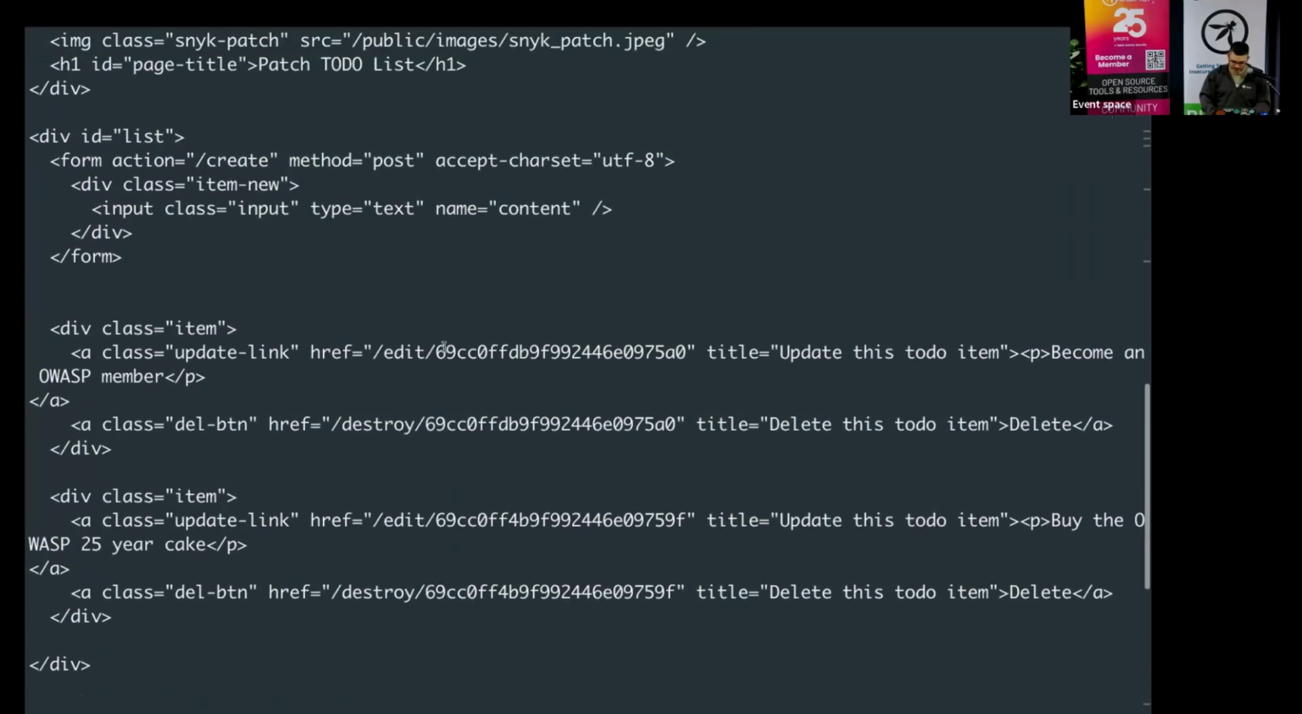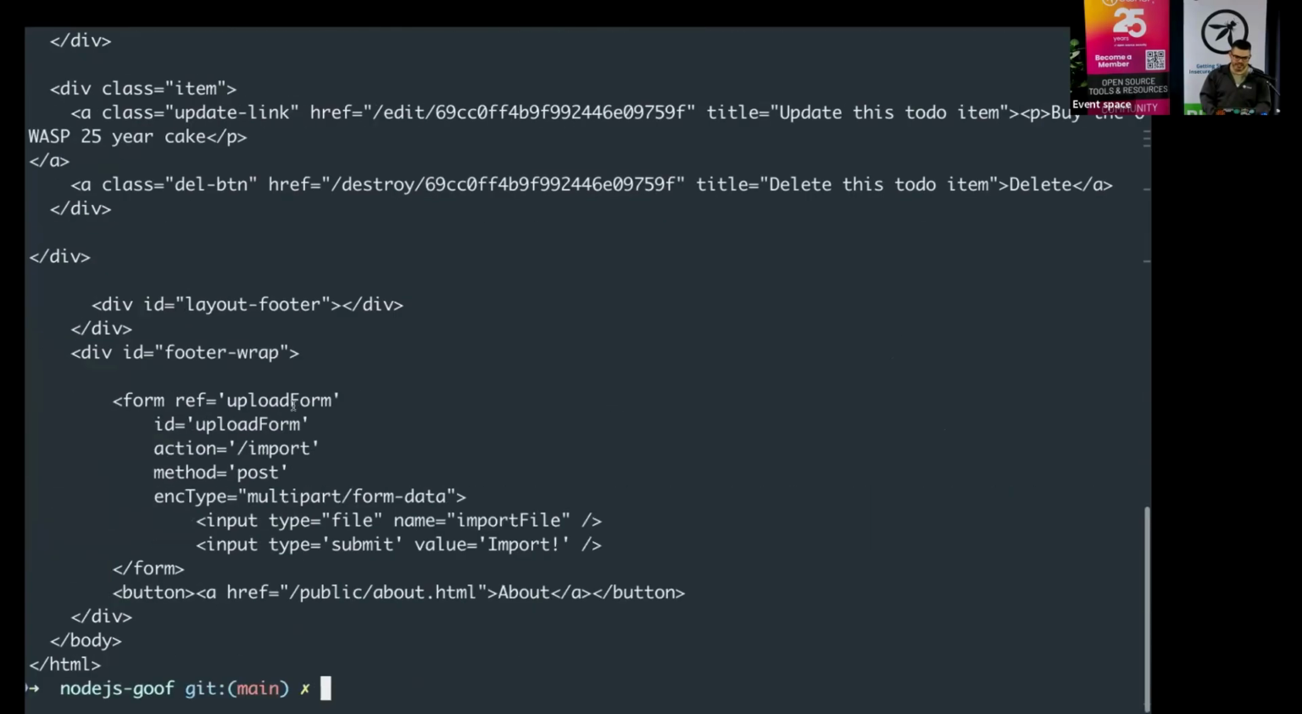Yeah, etc/passwd. Okay, update this to do. Oh, look, become an OWASP member. So it's recognized, this is a real library. It knows dot dot is a directory traversal. It's taking us back to the homepage. Okay, so it's found the dot dot. It's found I'm doing a dot dot. Doesn't like it. Takes me to a safe place.